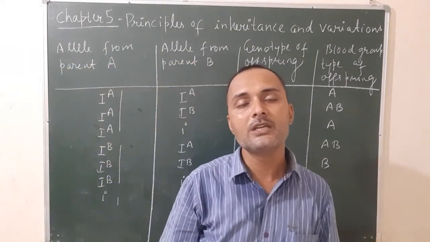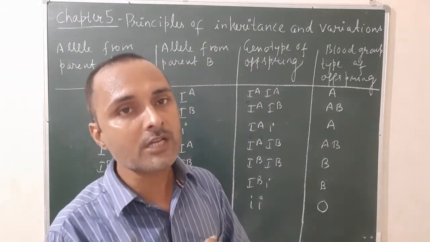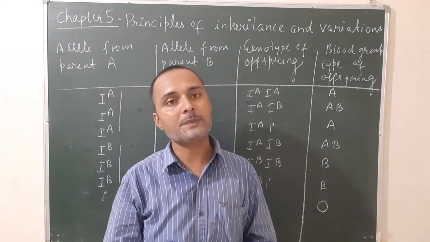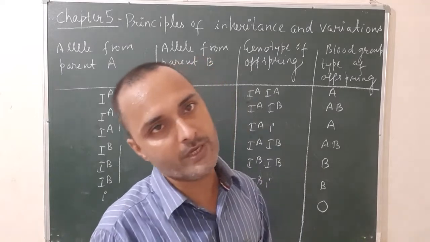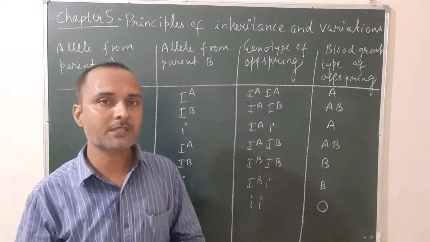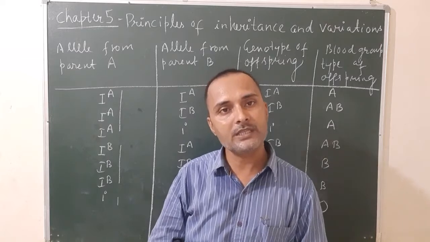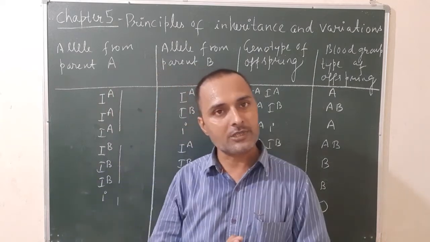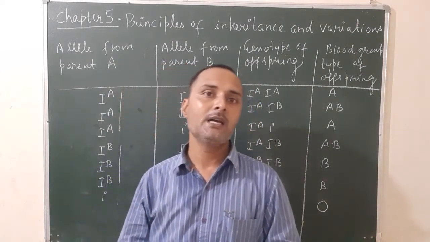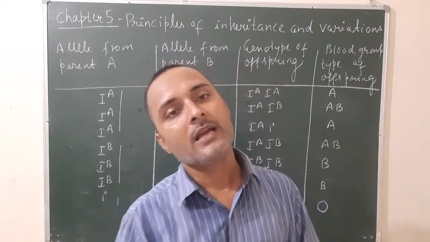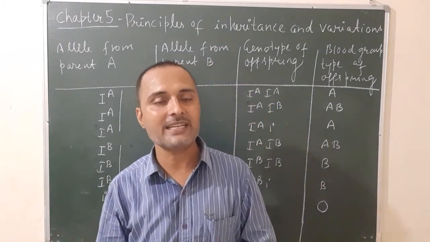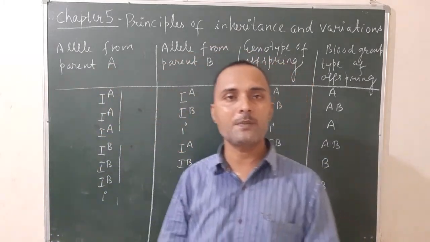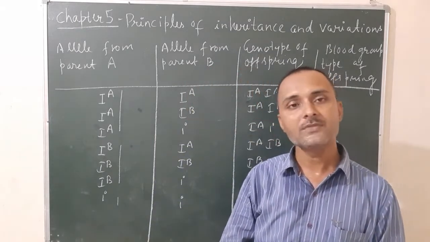Once again, what is codominance? The phenomenon in which the F1 hybrid expresses both the traits simultaneously that are present in the parents is known as codominance. And what are antigens? Antigens are a special kind of glycoproteins present on the surface of RBC. And what are antibodies? Antibodies are a special kind of proteins present in the blood plasma that fight against various foreign particles, or you can say various antigens. So this is all about codominance. So what are the 2 exceptions of dominance? The answer is incomplete dominance and codominance.